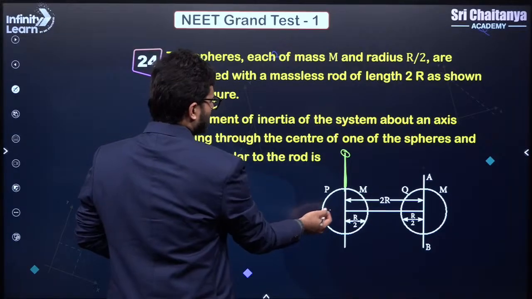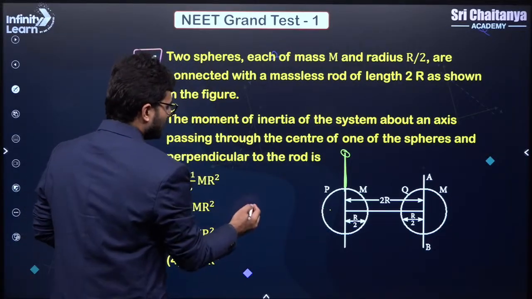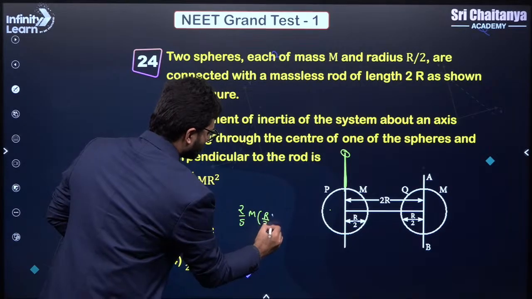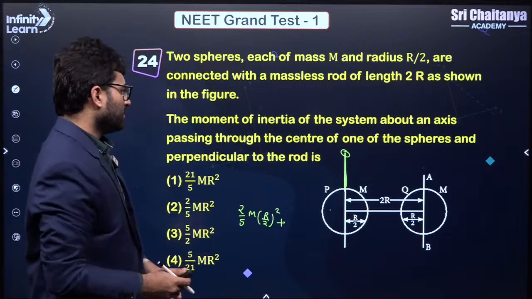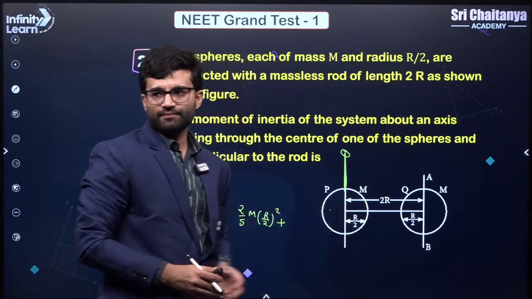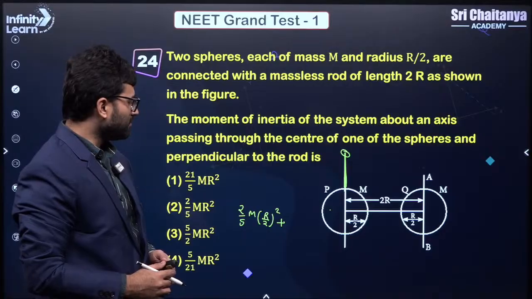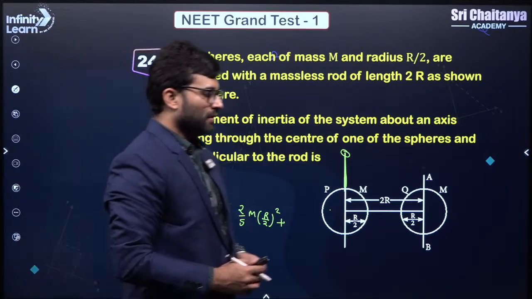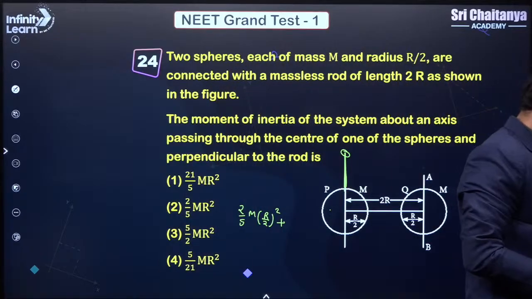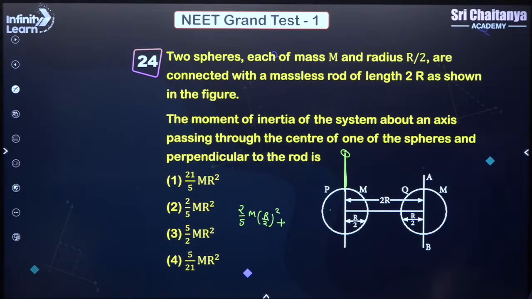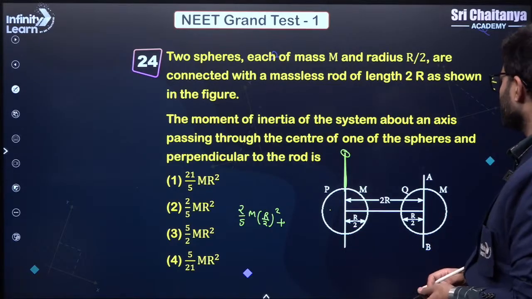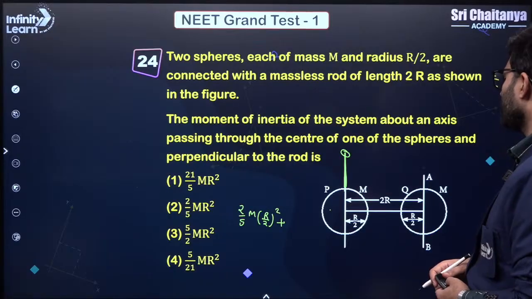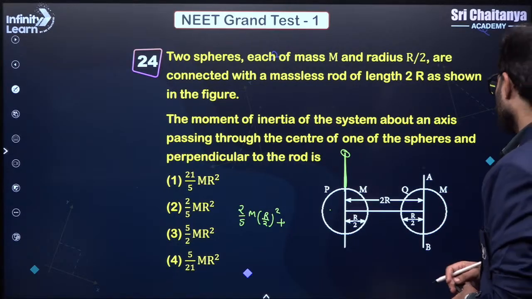So what is the formula for a solid sphere? Moment of inertia is 2 by 5 mr square. So 2 by 5 m into r square, which is r by 2 whole square, plus due to this sphere also we have a moment of inertia. And what is that moment of inertia? Can you apply the parallel axis theorem here? Please try to apply once. So you will have 2 by 5 mr square by 2 again, and then you will have m into 2r whole square, right?